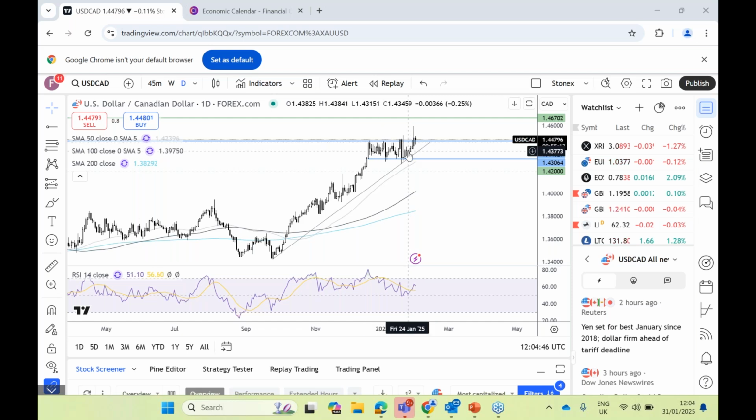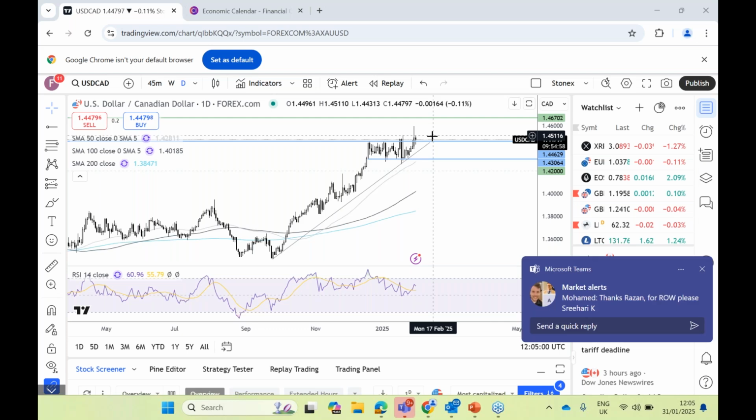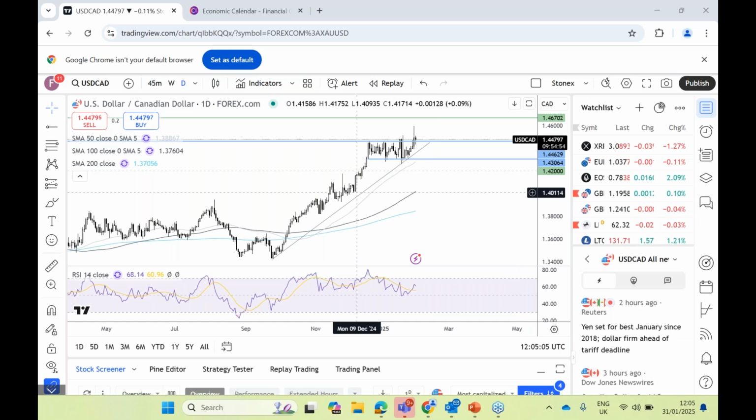So basically, if we do get those trade tariffs, will we be looking at a further weakening in the loonie? I think the idea here is that the trade tariffs could be disinflationary for Canada, a country where the Bank of Canada has already cut its interest rates quite significantly. It's led the pack as far as rate cuts are concerned, and could potentially need to cut interest rates further should that take place.